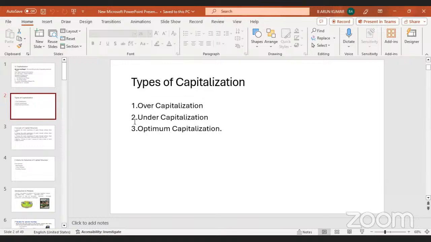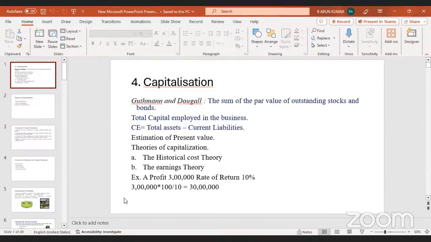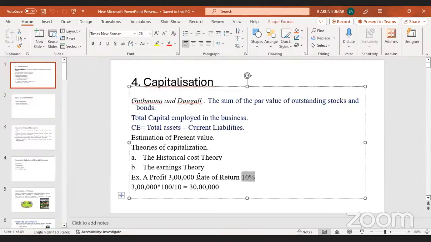So returns on the funds. A corporation is over capitalized when its earnings are not large enough to yield the rate of return on the amount of stock and bonds that have been issued. So here over capitalization is nothing but, if this year we want to earn 10% of return, and the capitalization we want means 30 lakhs, so every year we are getting only 10% of return on particular investment. How much is our investment? 30 lakhs. So this is our capital value.